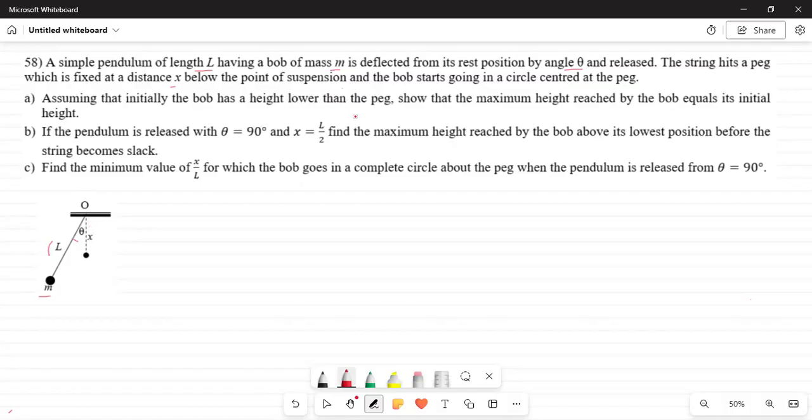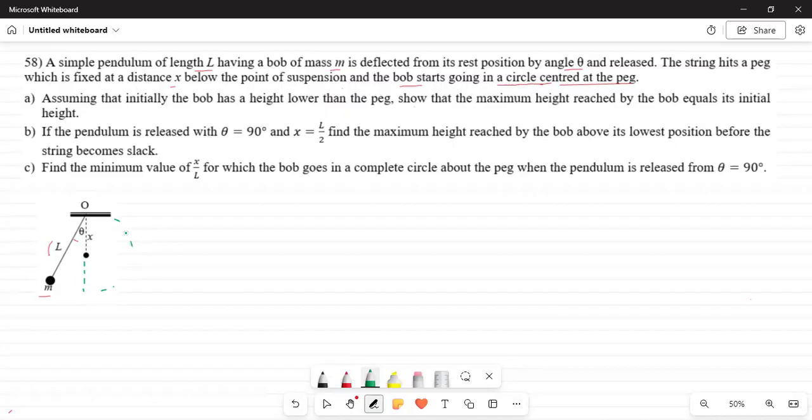Then show that the bob starts going in a circle centered at the peg. Of course, what will happen when the pendulum comes here? The pendulum will come here, and then it will take a circle around this peg.